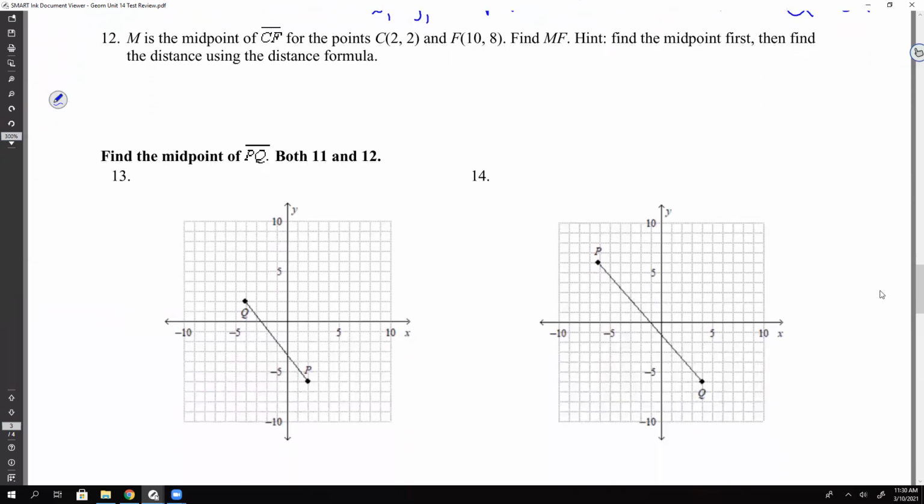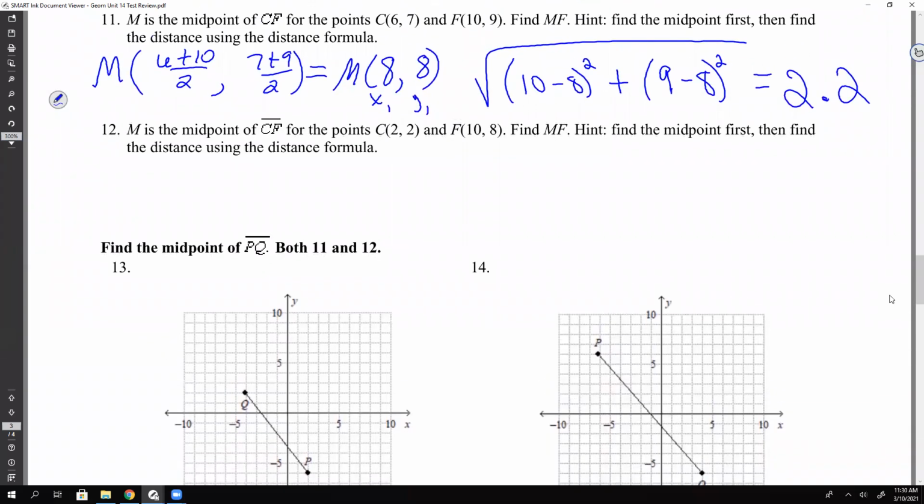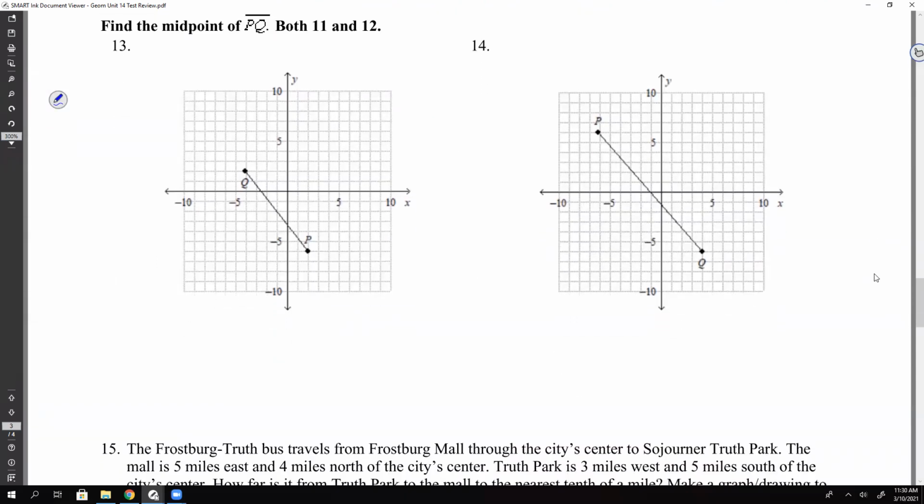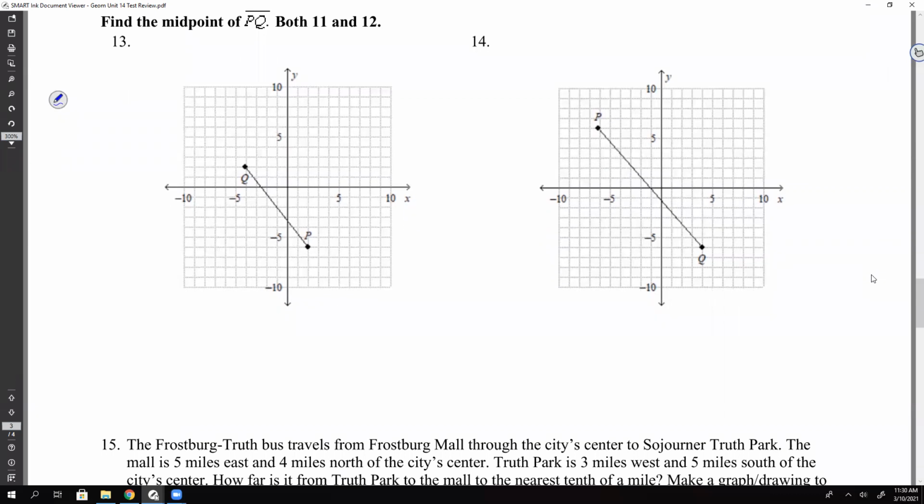Everybody got that down? Okay. Well, I'm doing 13 and 15. I'm not doing 14. Okay, so 13, y'all. They're asking us to find the midpoint on this line. Everybody, I'm going to show you another way to do the midpoint on the graph that involves counting, okay? So if you don't want to use the midpoint formula and you have a graph, you can count. Now, does that mean you cannot use the midpoint formula in here? No. You can get the points for Q and P, add the x's divided by 2, add the y's divided by 2, yes? But if you like to count and that's faster, do it this way.